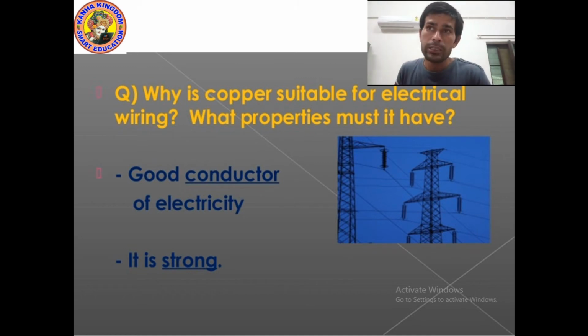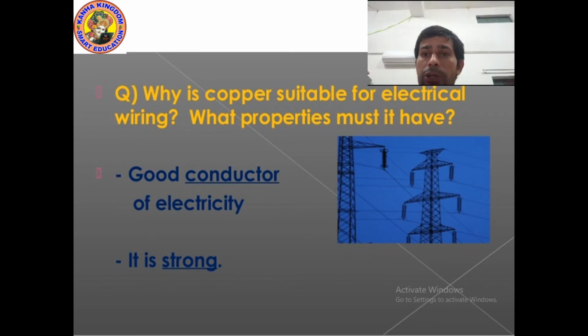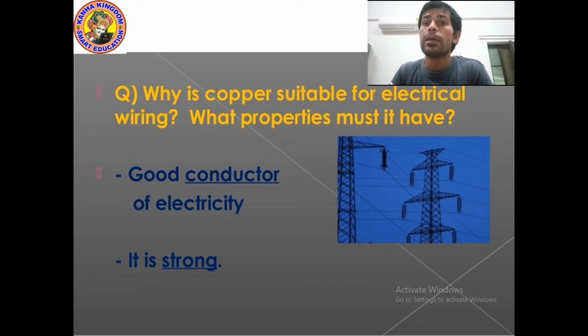Do you remember the meaning of conductor and insulator? Conductor means those materials through which electricity can pass, and insulator means those materials through which electricity cannot pass. So through a conductor current can pass, through an insulator current cannot pass. Can you give me some examples of conductors? Gold, silver, copper, they are good conductors. Which is the best conductor of electricity? The best conductor is silver.